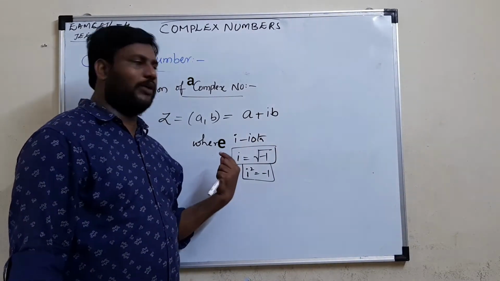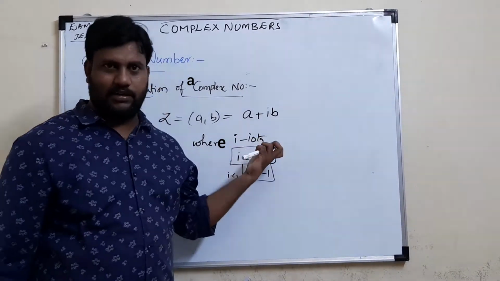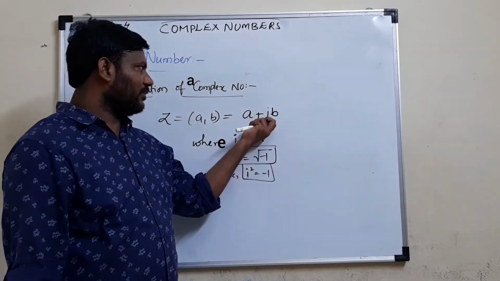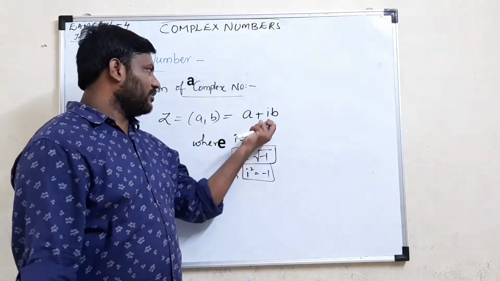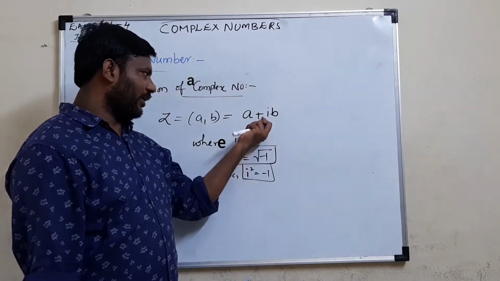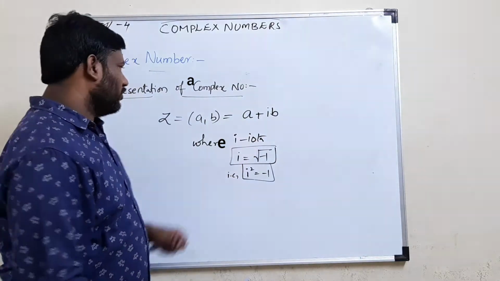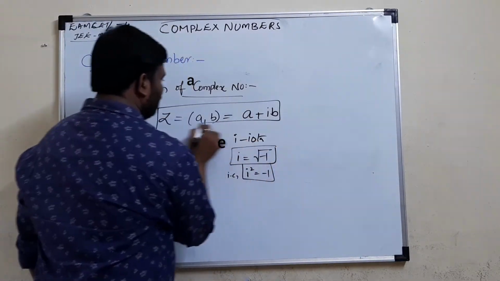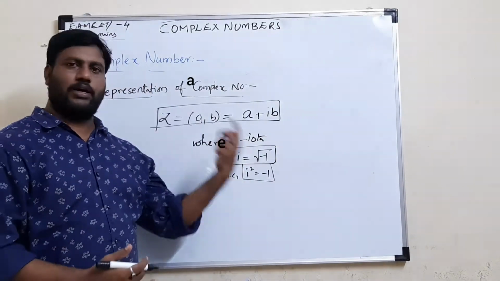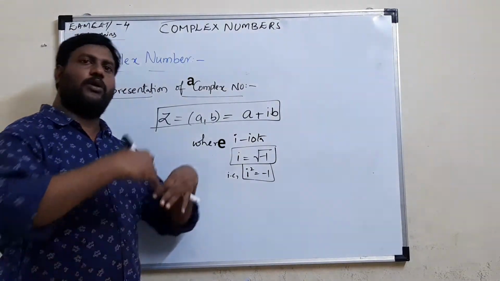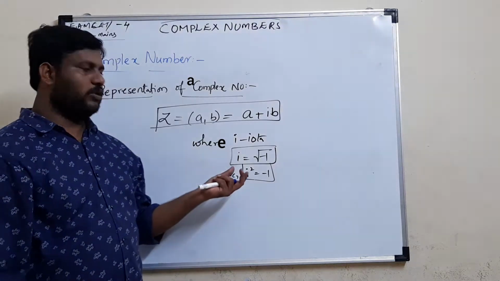Where i is iota, we read it simply as i. Actually, it is iota. It is not a simple alphabetical i. This is iota. So this is a representation of a complex number. We have more forms of complex number representation also: the Euler form, and the modulus-amplitude form. Later, in the next class, we will see those forms.